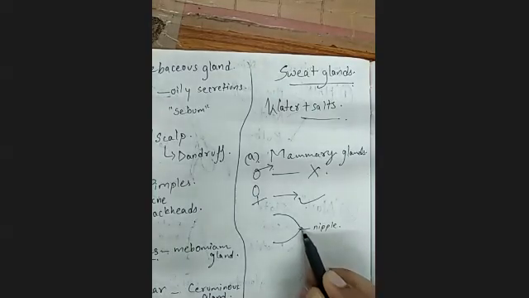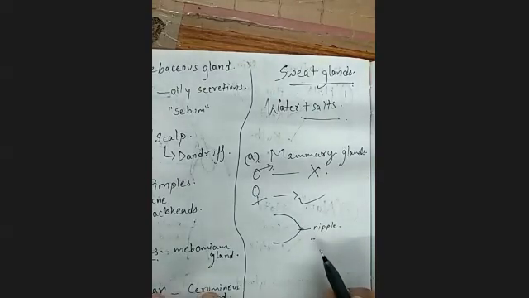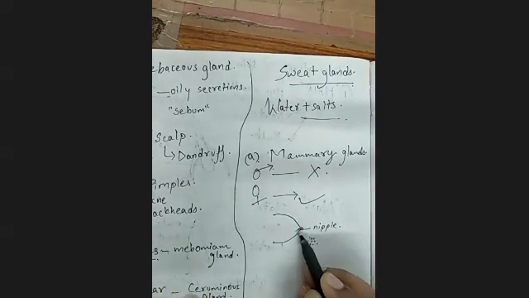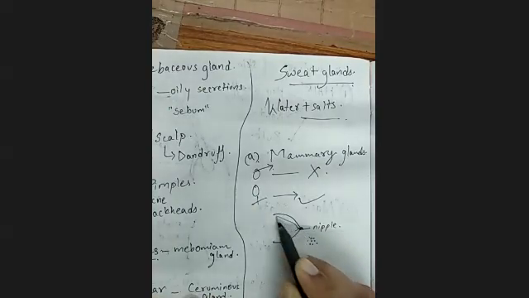From this nipple there are so many outlets. If we observe microscopically, it has so many openings like this. These openings will have branches inside, and at the end it will have these types of glands. Okay, this is how it works.